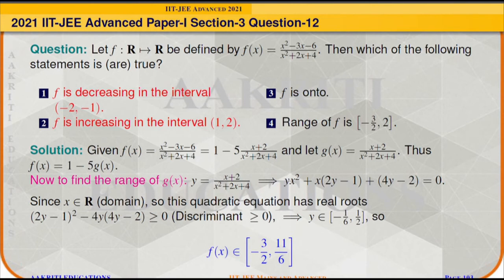And hence f of x will belong to minus 3 by 2 to 11 by 6. Since the codomain is given as all the real numbers and codomain and range are not equal, f of x is not an onto function, it is an into function. So options 1 and 2 are correct.